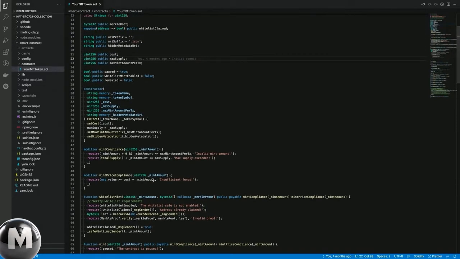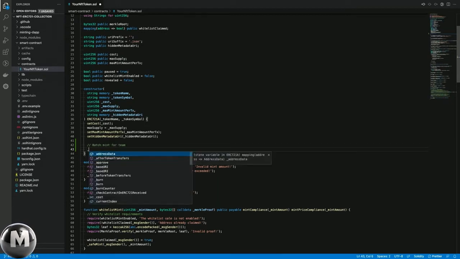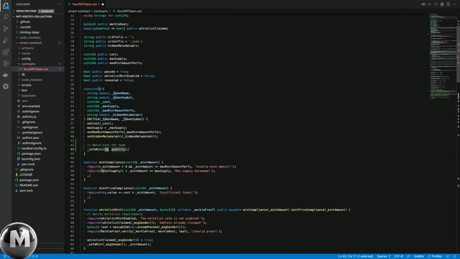A lot of collections like to do this batch minting for the team at deployment. Of course, you can always use the constructor for that. In this example here, I'm gonna create a comment here. So batch mint for team. And here we can simply use the save mint function.